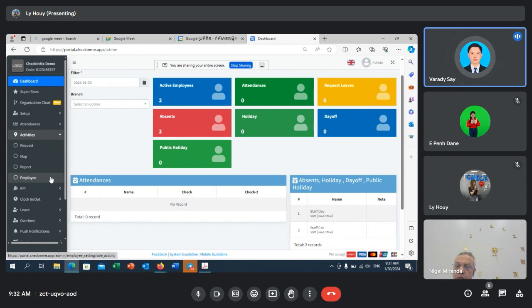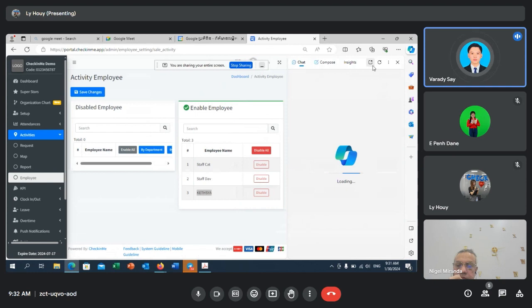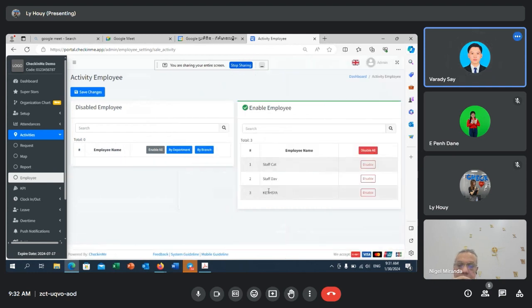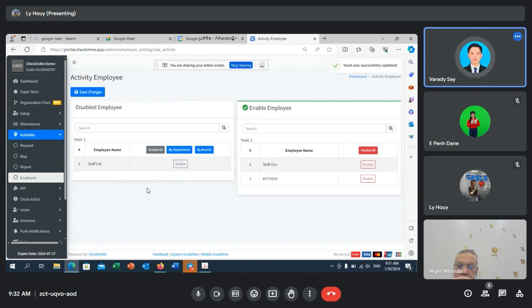An admin can come into the system and choose which employee they want to set the KPI for. As you can see, I currently have three employees that I will be assigning a KPI for. If they are not an employee that I want to assign the KPI for, I will disable them. I click disable and I click save changes like this. In my system I have three employees, and only two of them are salespersons that I need to set the KPI for. The other one is mainly working in the main office.